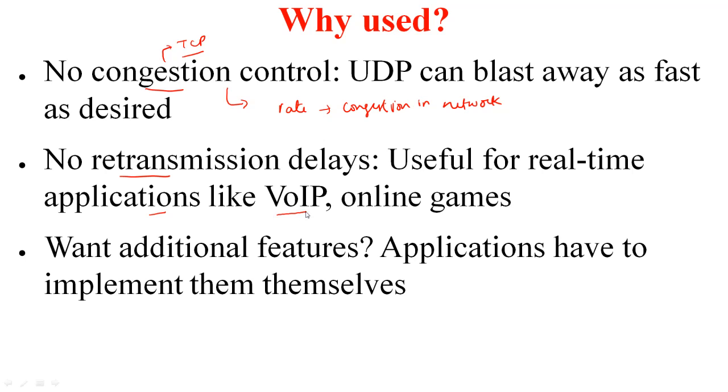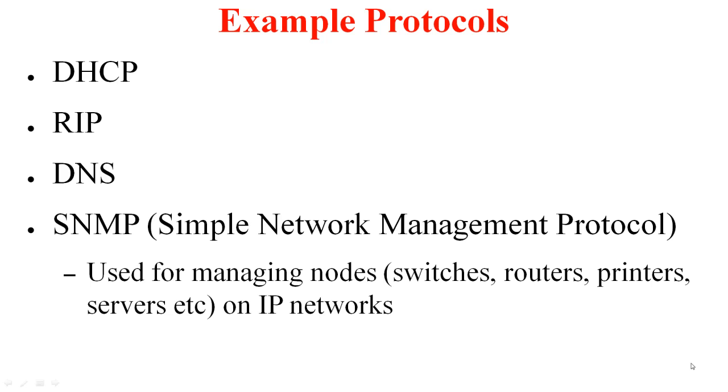So voice over IP, online games, these all typically run over UDP, mainly because they can also tolerate some amount of losses. So all these applications that use UDP, if they want some additional features that UDP does not provide, what should they do? They just have to implement it themselves. So here are a few example protocols that make use of UDP.